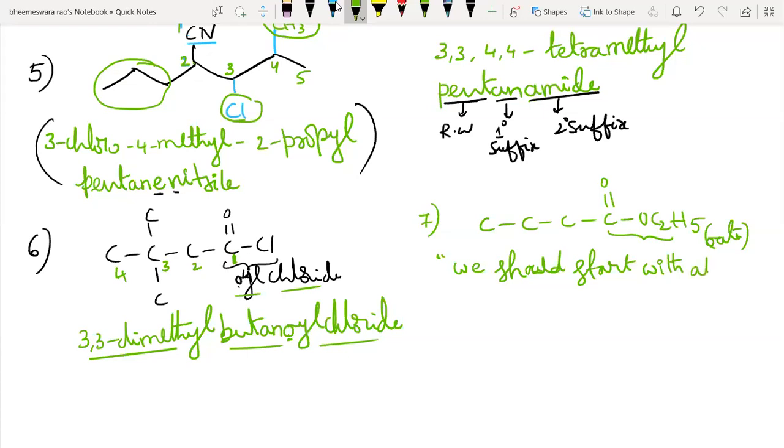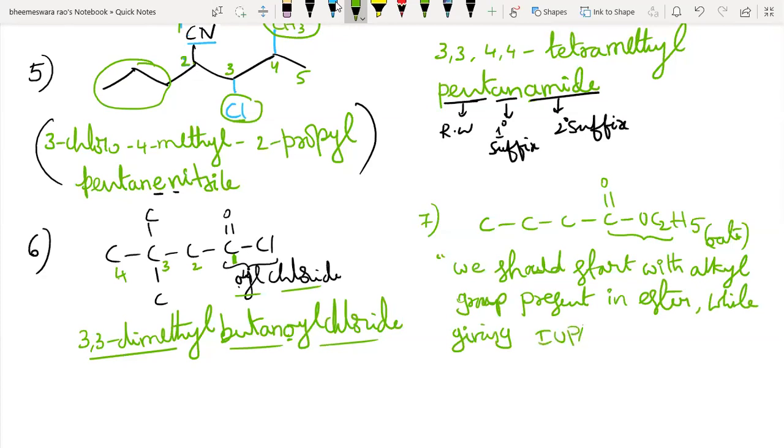We should start with the alkyl group present in the ester while giving the IUPAC name. Means whenever the ester functional group is present, the name should start with the alkyl group present in the functional group.